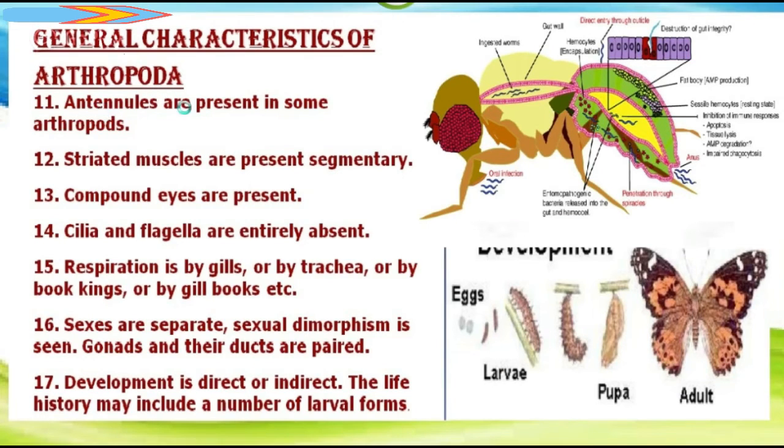Antennae are present in Arthropoda. Striated muscles are present. Compound eyes are present. Cilia and flagella are entirely absent. Respiration is by gills or by trachea or by book lungs or by gill books, etc. Sexes are separate. Sexual dimorphism is seen. Gonads and their ducts are paired. Development is direct or indirect. The life history may include a number of larval forms, and you can see here its complete structure.